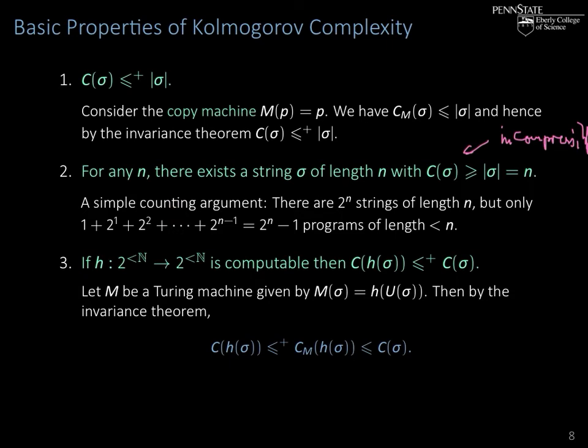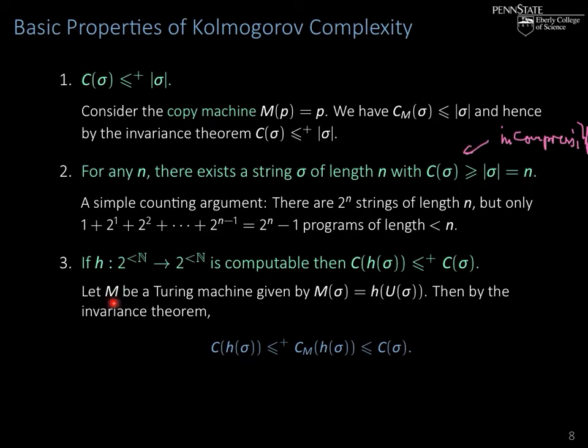And finally, the Kolmogorov complexity cannot be increased by performing computable operations on a string. So if h from strings to strings is a computable function, then the complexity of the result of the operation, C of h of sigma, is at most that of C of sigma, the complexity of sigma. Of course, again, within an additive constant. And that can also be seen very easily.